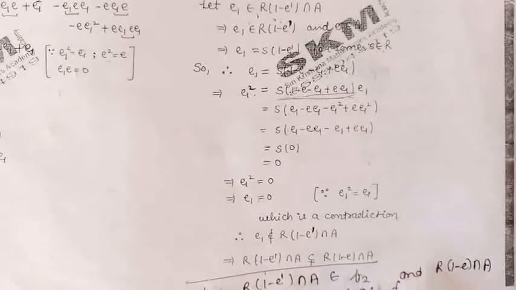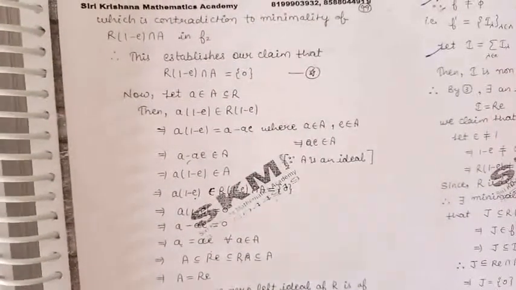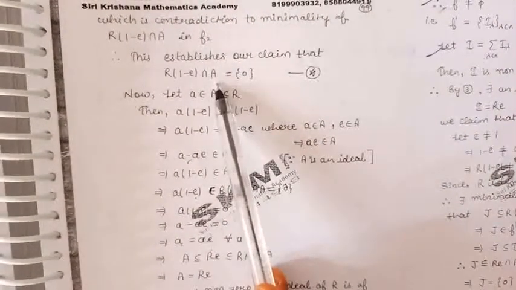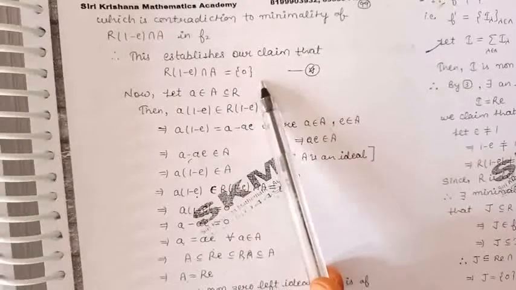So we are having a contradiction here. So this contradiction proves that R into 1 minus E intersection A is 0.